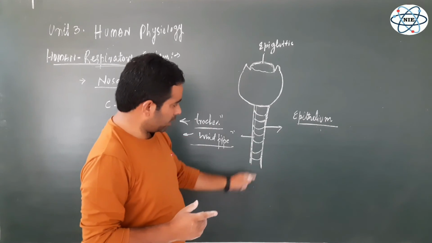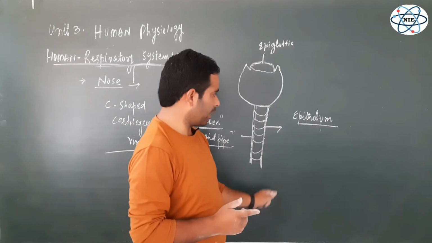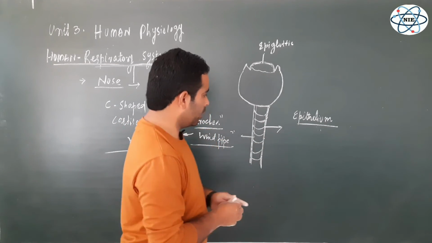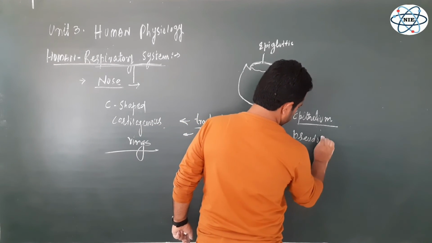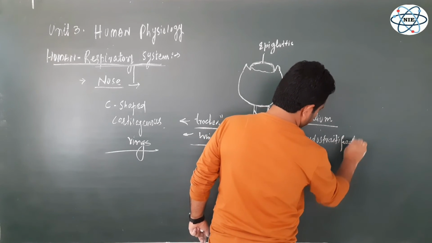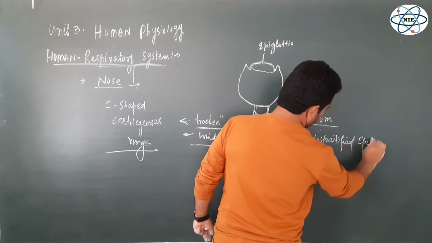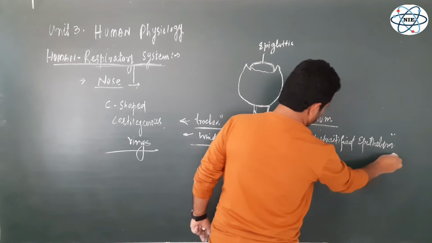Anyways, besides these cartilaginous rings, the epithelium lining the trachea is known as pseudostratified epithelium.